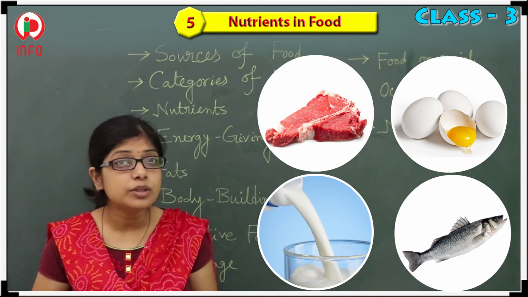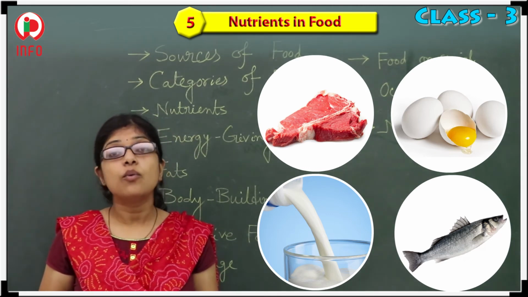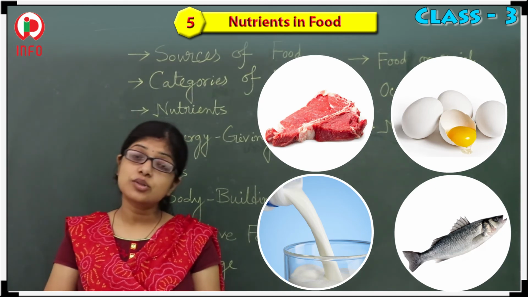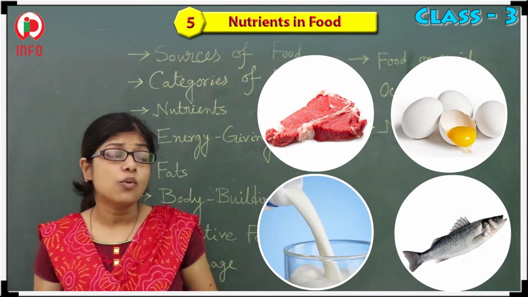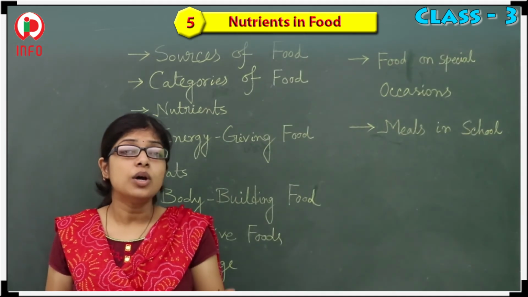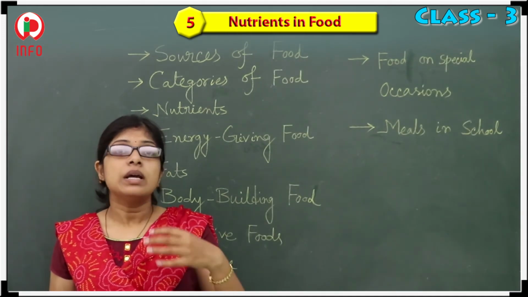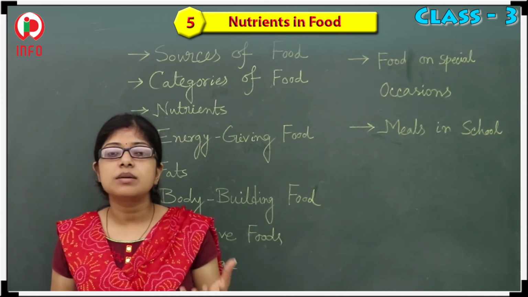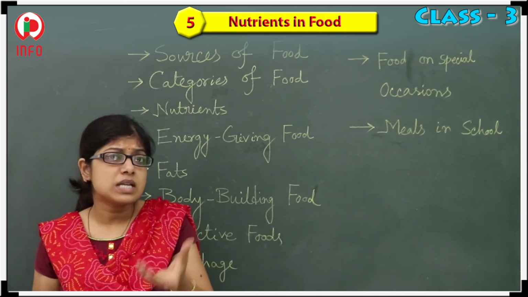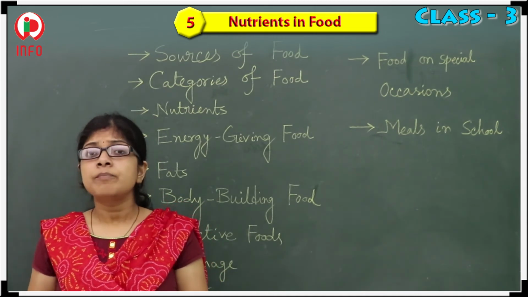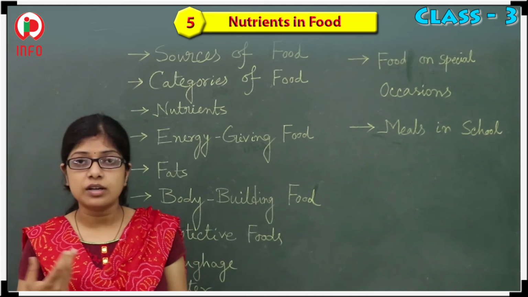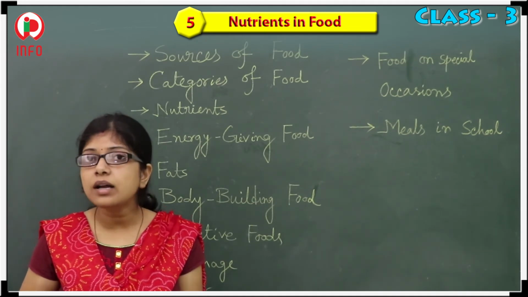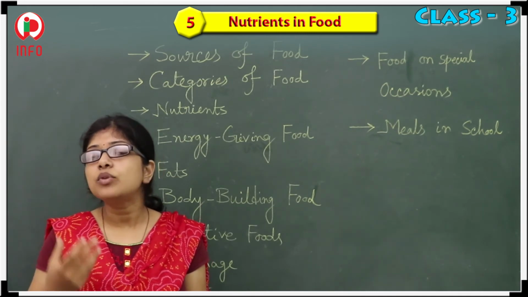We are not able to produce the food. We are only able to cook the food. Why are we cooking the food? To make it easier or tastier. Sometimes tastier, and sometimes it is simply necessary. Just like cereals and pulses, it is not possible for us to consume them directly because they are hard. So at that time we have to cook the rice.